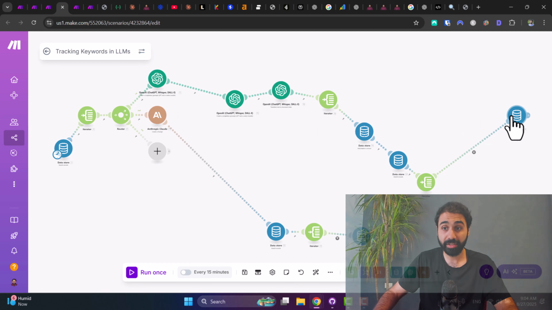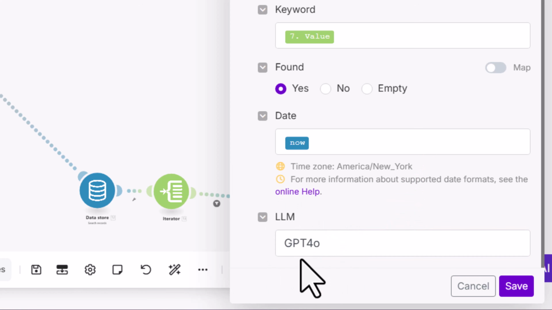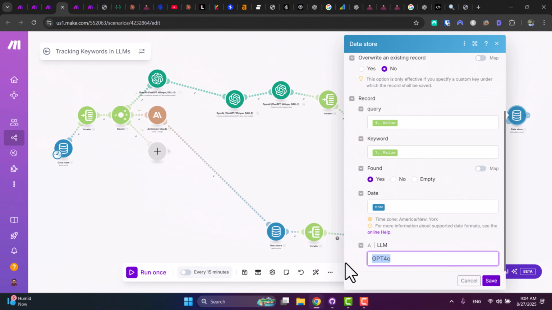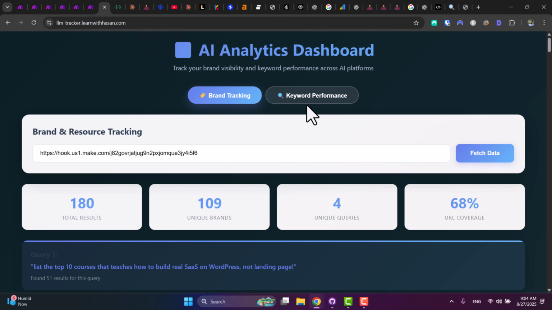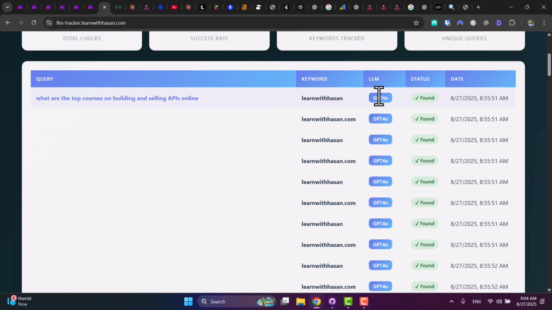So you can track on multiple AI systems. Just make sure here, when you want to save data, to choose the LLM. In my case, it's GPT-4o. Then you just change it for Gemini or Claude or whatever. So this way, in the UI, you can see different LLMs here in this section.